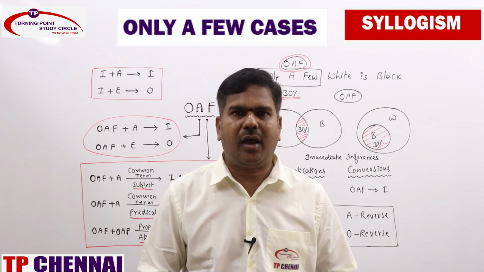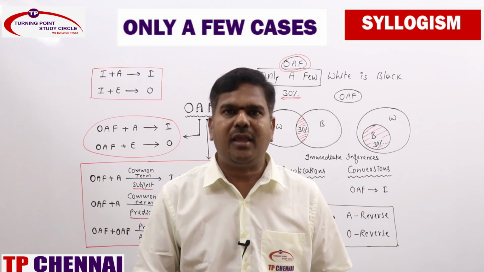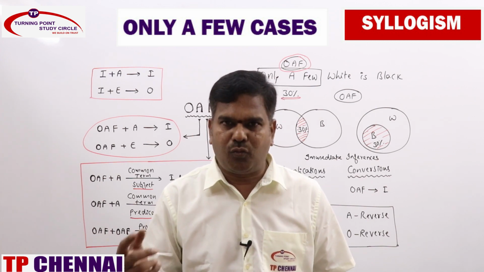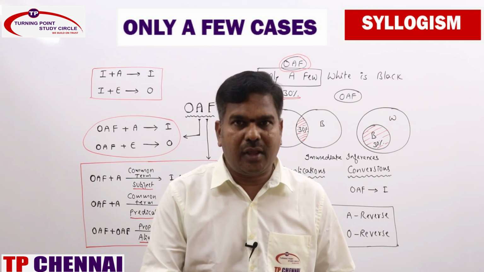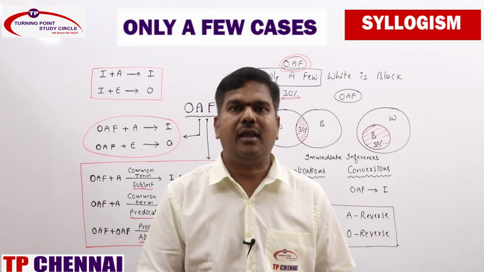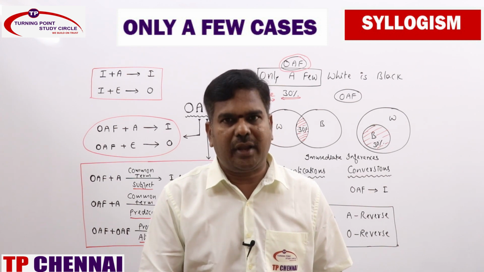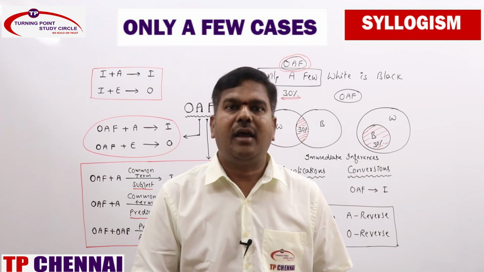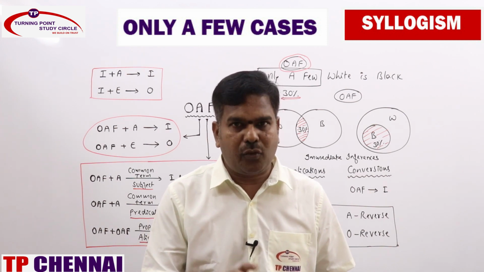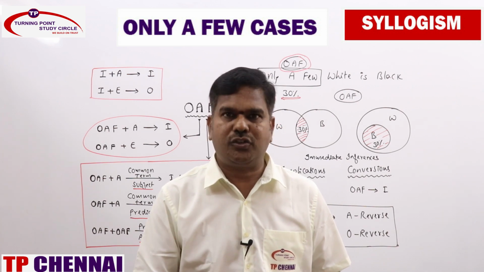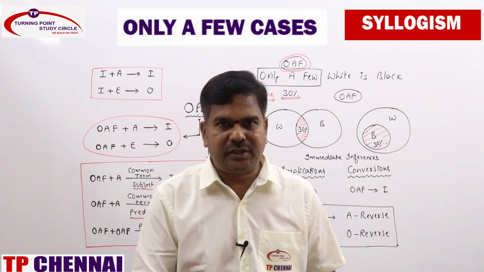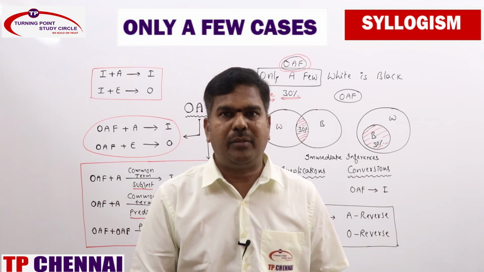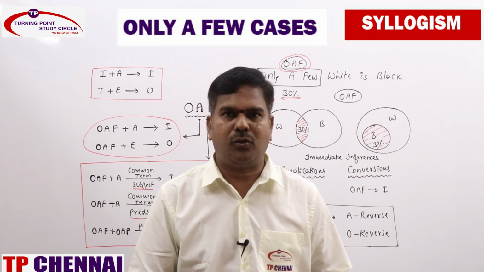And what are all the rules we have? Only a few plus A is I, only a few plus E is O. Apart from that, only a few with A combinations are there. Common term as subject, you will be getting I and O star. Common term as predicate, only a few and A, you will be getting only O star. And only a few and only a few, both statements are there, properly aligned means you will be getting O statement as the conclusion.